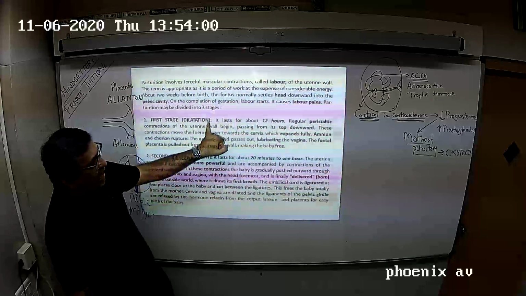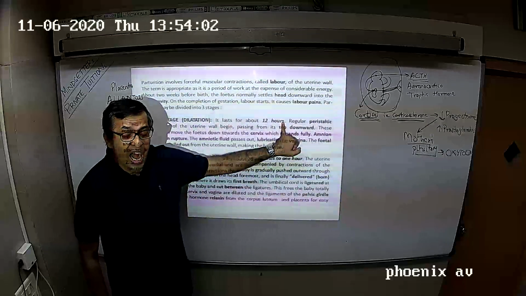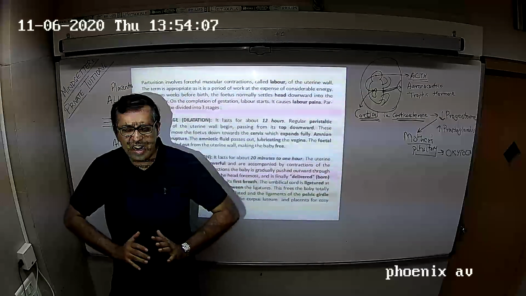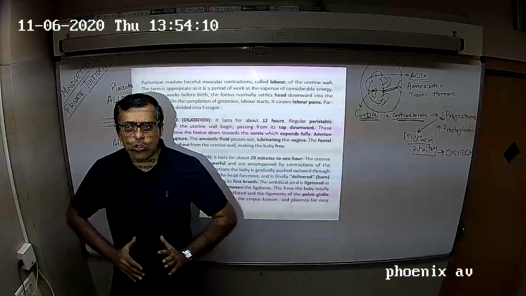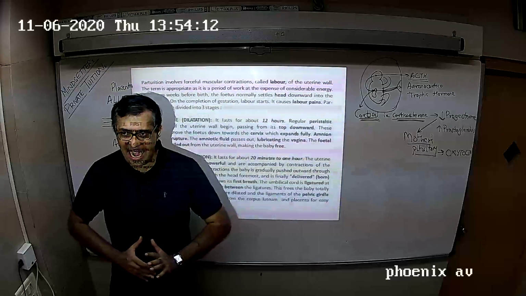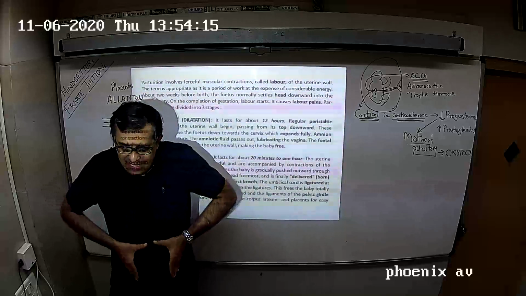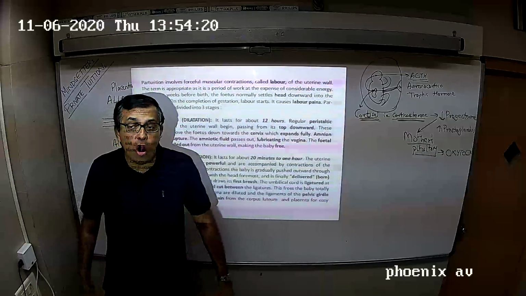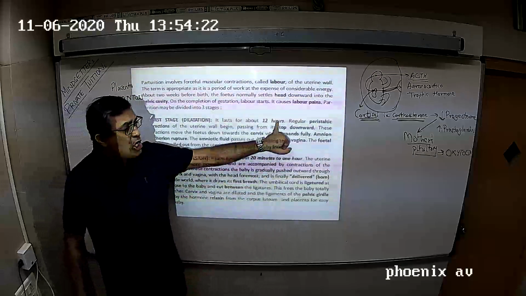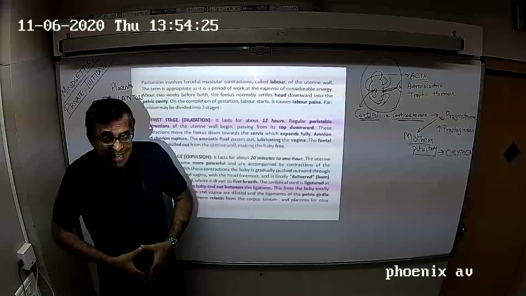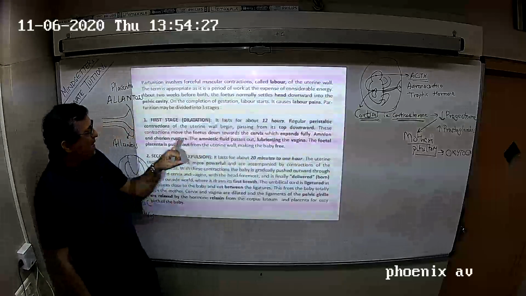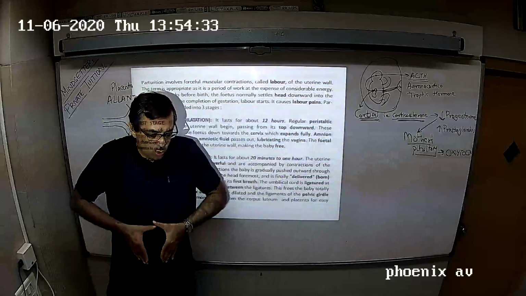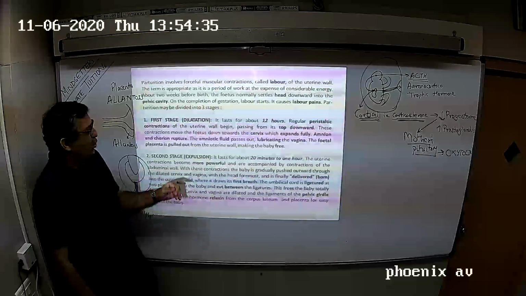The first stage, called dilatation, lasts for about 12 hours. Rhythmic contractions and relaxation happen because of oxytocin and prostaglandin. So the uterus contracts rhythmically from top to bottom under the action of oxytocin and prostaglandin. For 12 hours the uterus contracts, and regular peristaltic contractions of the uterine wall begin, passing top downwards. There is rhythmic contraction from top to bottom.